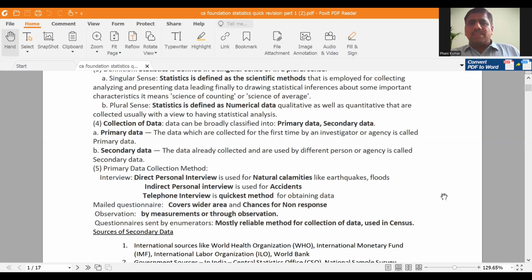That means again this method is nothing but direct personal interview. So overall the reliable method is direct personal interview or questionnaire sent by enumerators. This is how we can collect primary data.